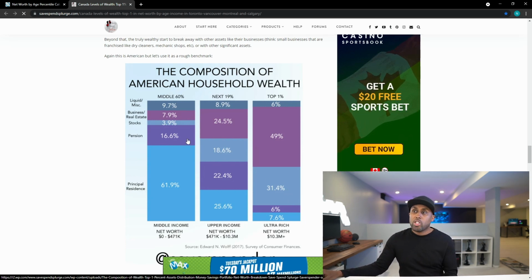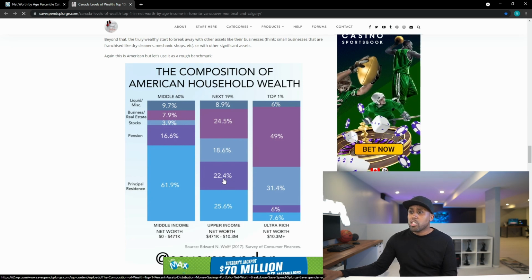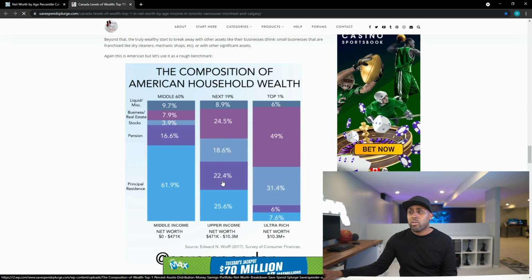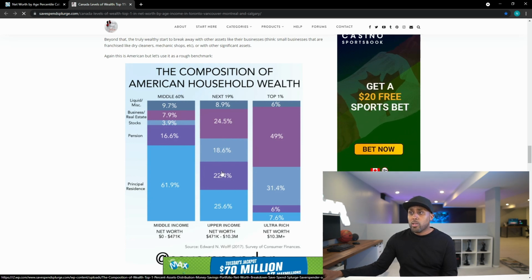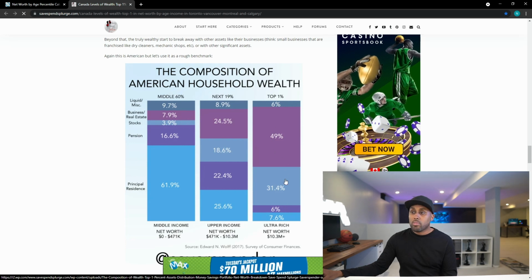Okay, and then pension. Yes, the middle class tends to rely on the company pension. And here it looks like the next 19% is still relying on the pension, but they're more like, I think, higher earners, so they can command a little bit better pensions. And the top 1% doesn't even rely on that. 6% is extremely low, so you can see where they put their bets, right?